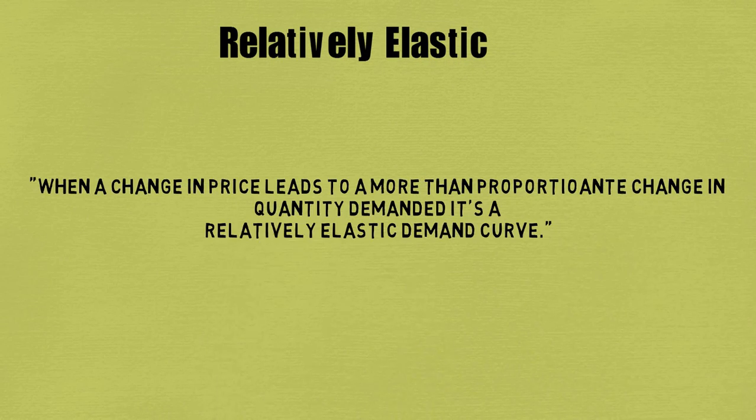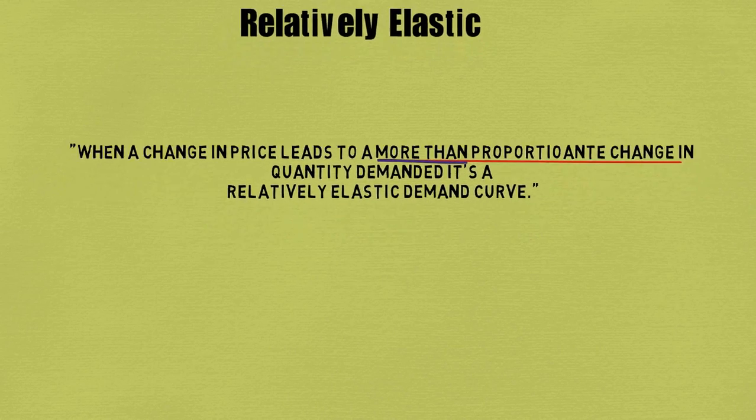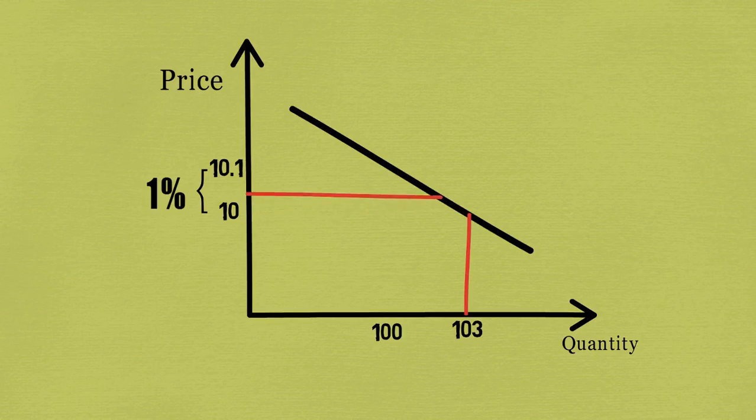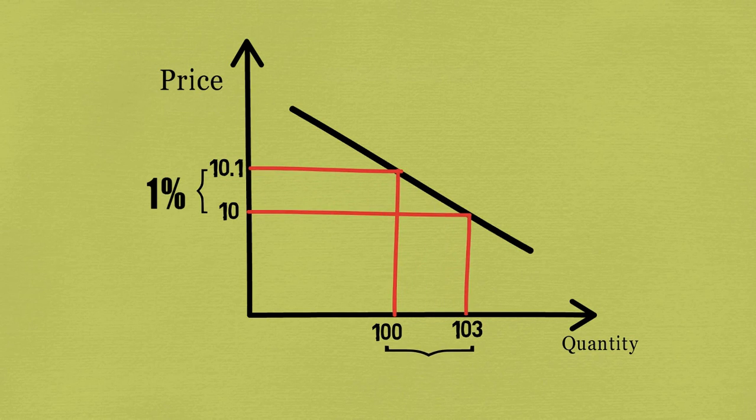Relatively elastic demand curve. When a change in price leads to a more than proportionate change in quantity demanded, we call it a relatively elastic demand curve. Remember, the keyword here is more than. Here, a 1% change in price causes more than 1% change in quantity demanded.